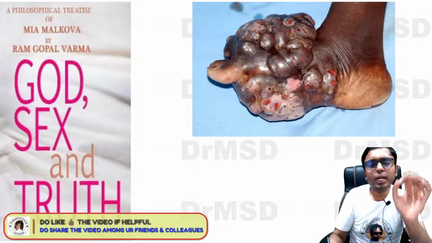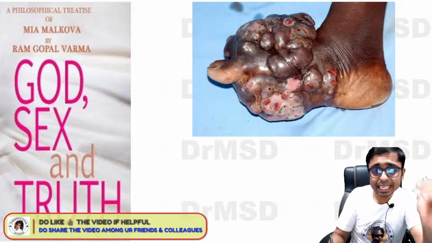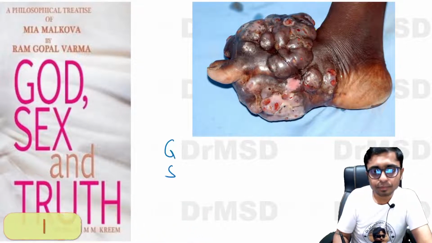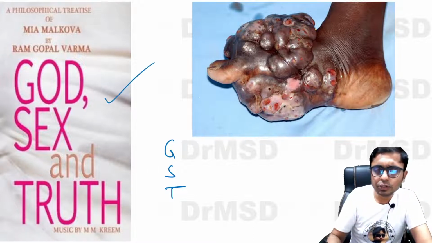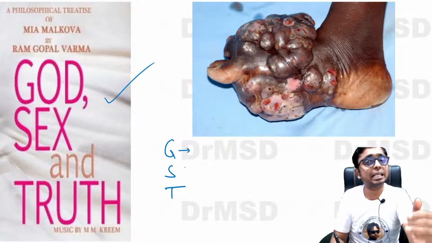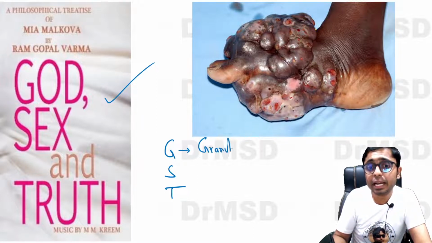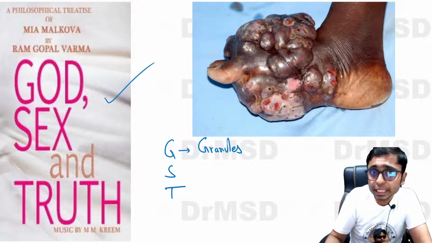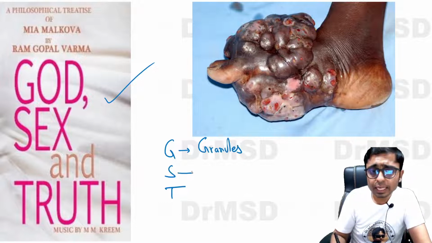So you can remember the features of mycetoma with the help of GST. So what does GST mean? GST is actually a movie which was directed by Ram Gopal Varma. But here our mnemonic for mycetoma is GST. And what does G stand for? G stands for granules which will be oozing out of the lesion. So that is the G. And what is S? S is sinuses.